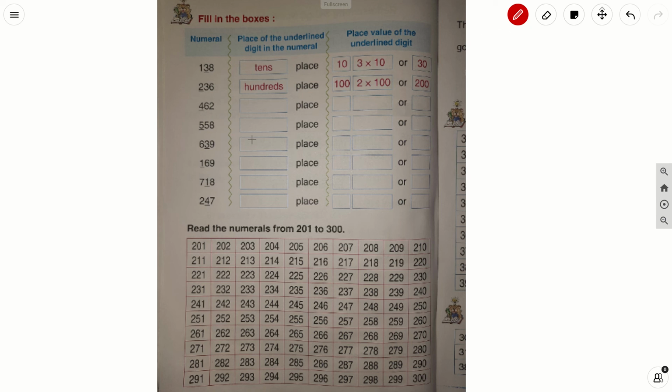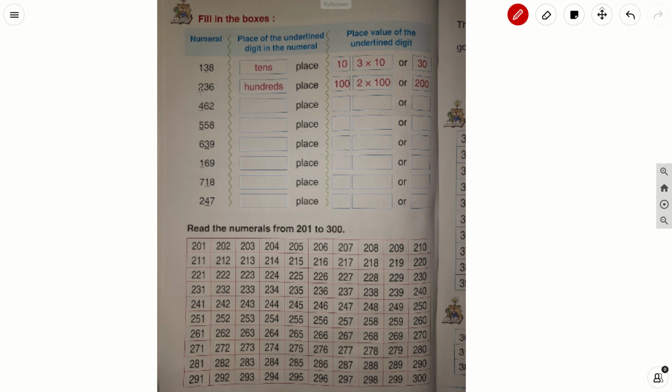See the first example they have given, 138. Okay, practice the numbers also children. Which digit have they underlined? Here it is 3. 3 is in which place? 3 is in the tens place. So since 3 is in the tens place, the place value of that particular digit is 3 into 10, that is 30. Okay.